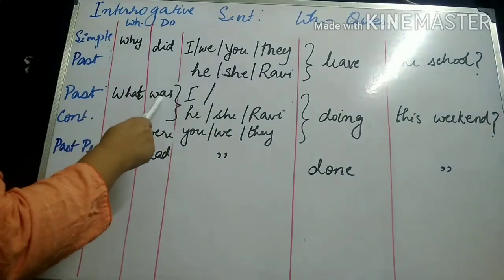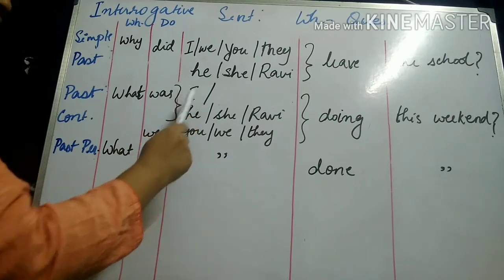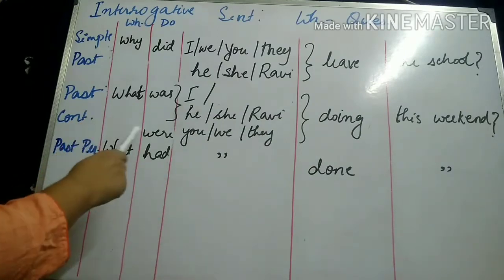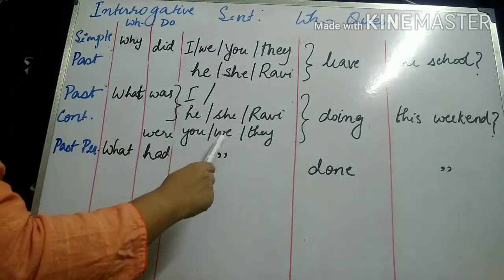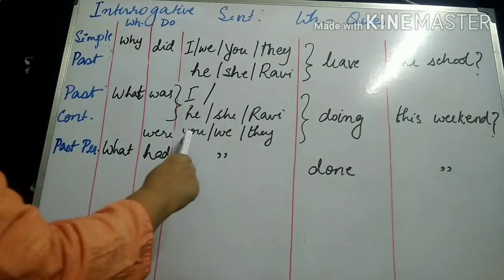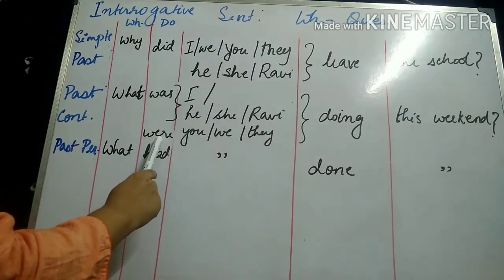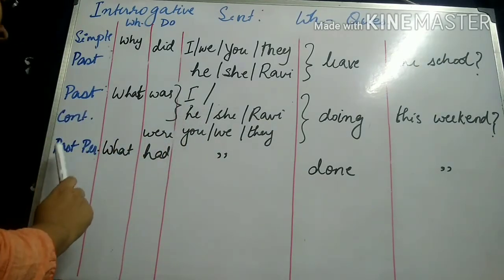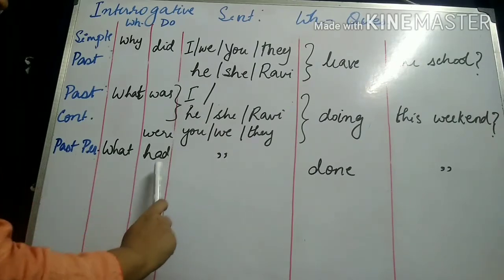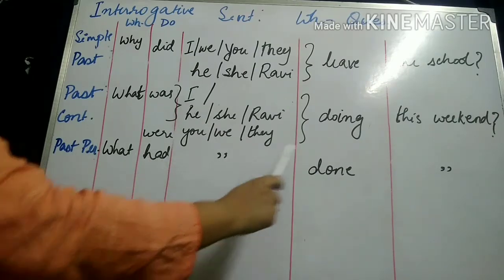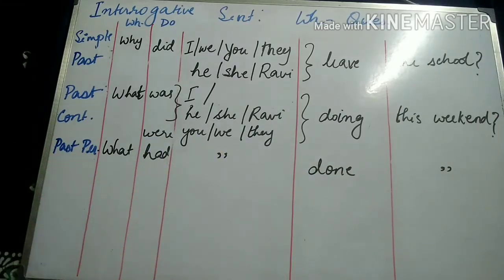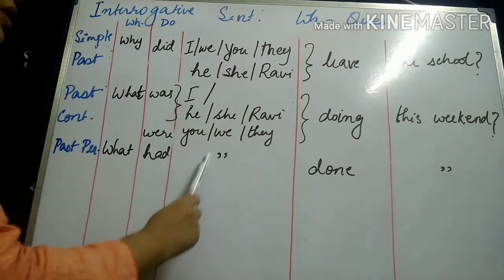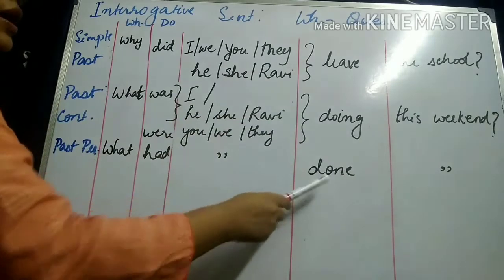In past continuous, however, there will be two forms. What was I doing this weekend? What was he or she or Ravi doing this weekend? And the second type is what were you or we or they doing this weekend? So for plural subjects, the verb taken is were, and for singular subjects, the verb taken is was. Similarly, in past perfect tense, only one form, that is what had you done this weekend, or what had I done this weekend, what had he done this weekend. We notice that for simple past and for past perfect, there are only one forms of expressions.